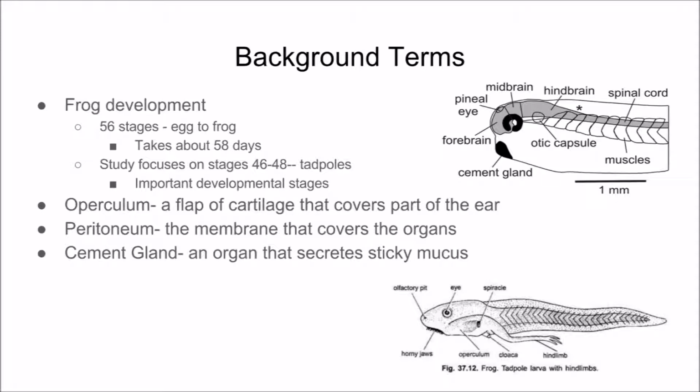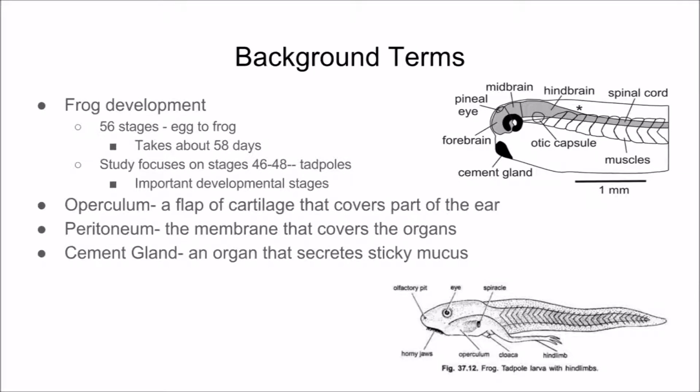Frog development can be broken down into 56 stages from conception to maturation, which takes approximately 58 days. We studied these organisms when they are in stages 46 to 48, which last for about 10 days in total. These stages are particularly important developmental stages for the brain that dictate the organism's further development. The operculum, peritoneum, and cement gland are 3 visible features that, along with several others, play an important role identifying the stages of development for the tadpoles. During stages 46 to 48, physical features like these show distinguishable changes that are good for identifying what stage the frog is currently in.